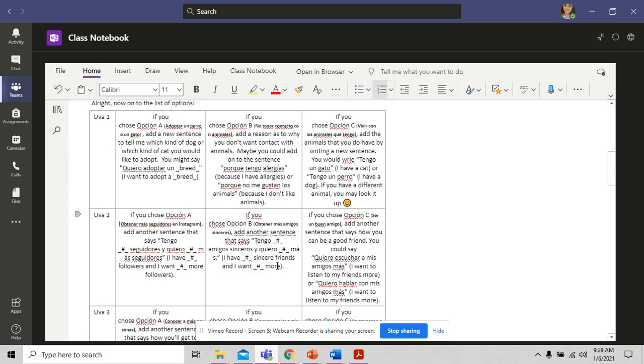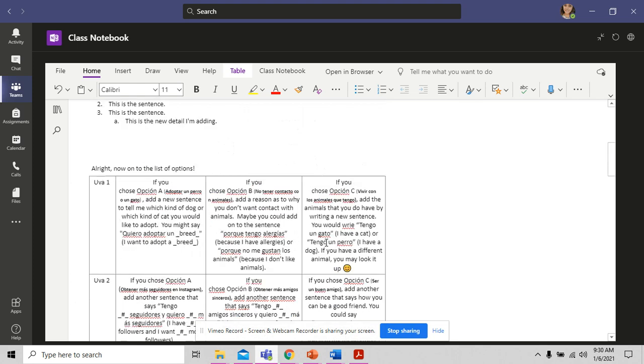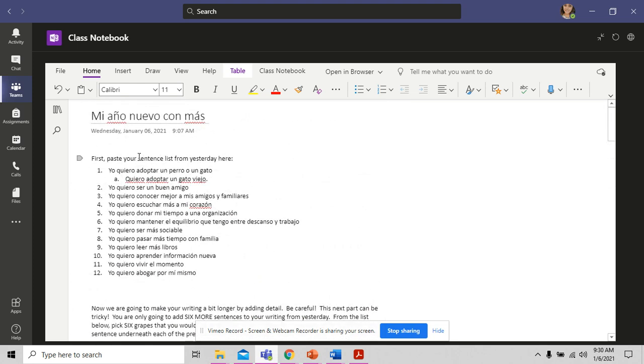For each of the options, I have added possible sentences for you in Spanish, and they are all in quotes. And then I've also given you the English translation, so that way you know what I'm writing for you, and I'm not writing something crazy and weird for you. So at this point, this is where you are going to add your sentences.